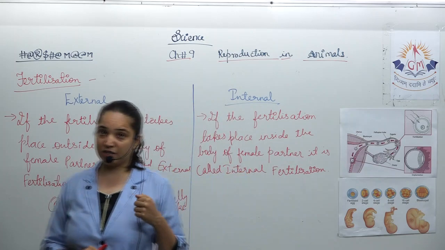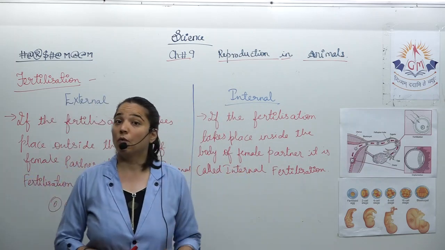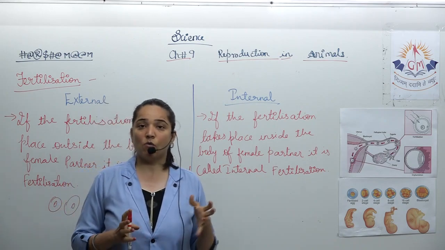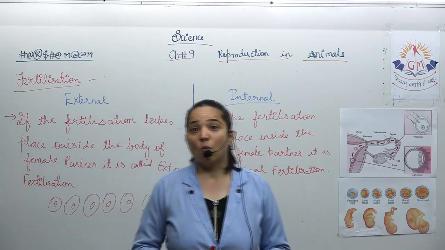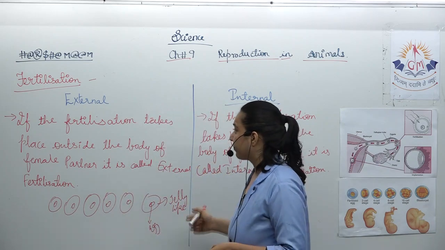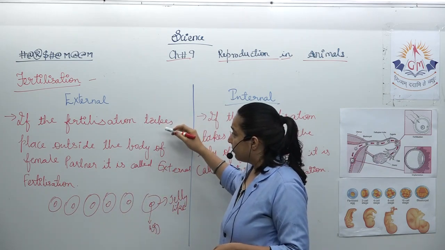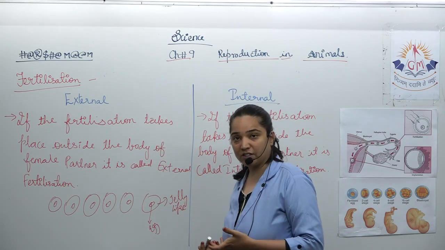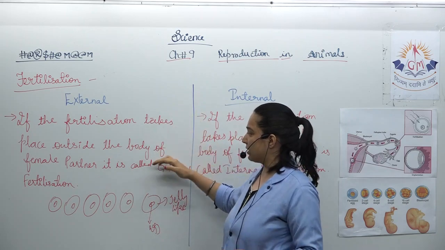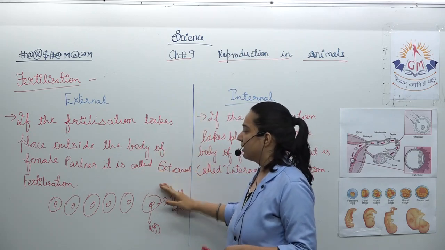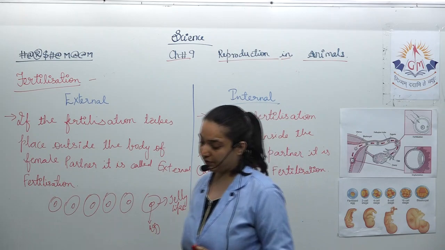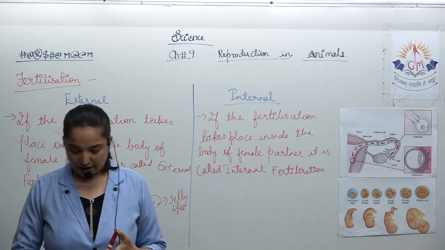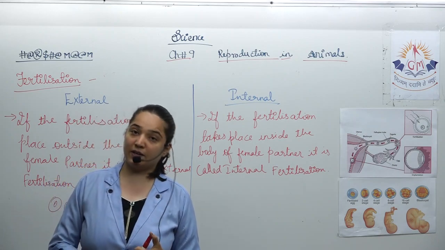How many types of fertilization are there now? Two. Which are those? External and internal. What is external fertilization? When the development of the zygote or even the fertilization takes place outside the body of the female partner, then that is called external fertilization. As I said to you, the female frog lays hundreds of eggs and they are